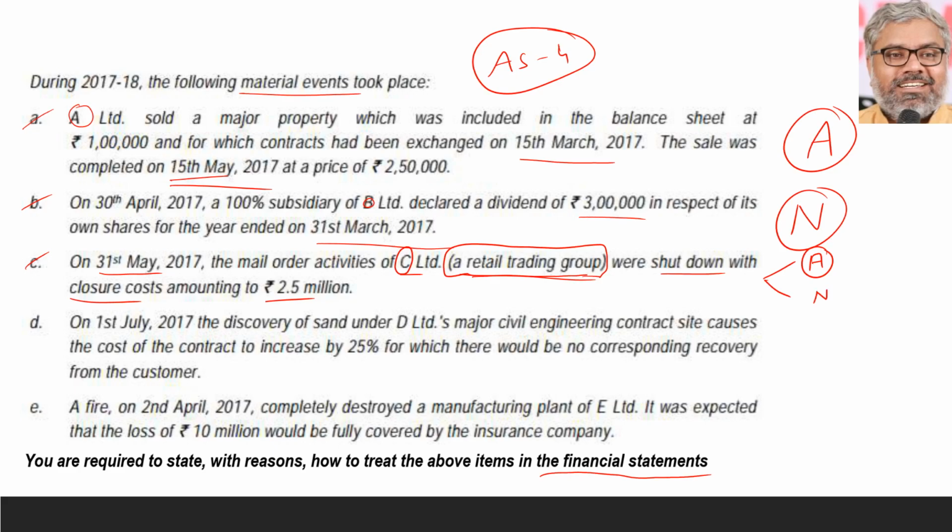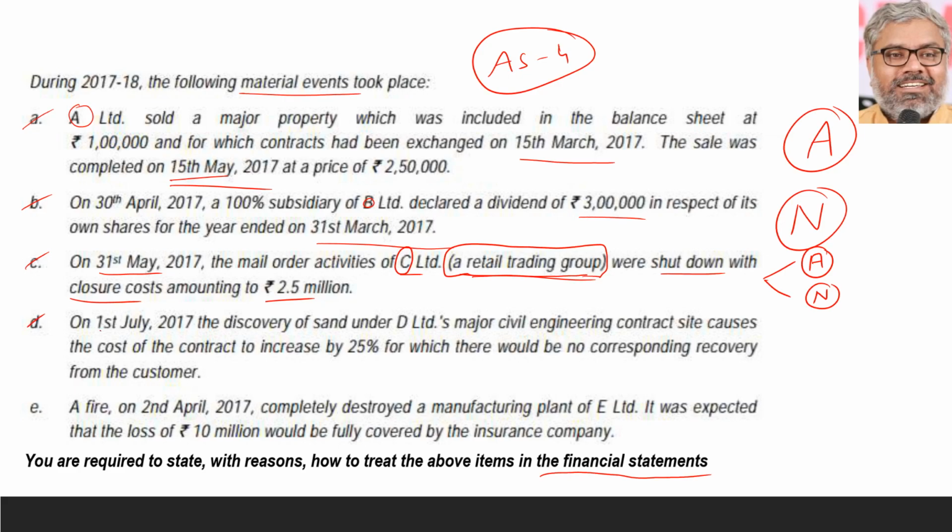It becomes a non-adjusting event if this is not going to impact the going concern of C Limited. Imagine if online activity or mail order activity is only 5% or 10% of the total activity of C Limited, then there is no need to adjust that. That can be disclosed, but no need to adjust. So it depends upon whether going concern is affected or not. This third point becomes an adjusting event or a non-adjusting event.